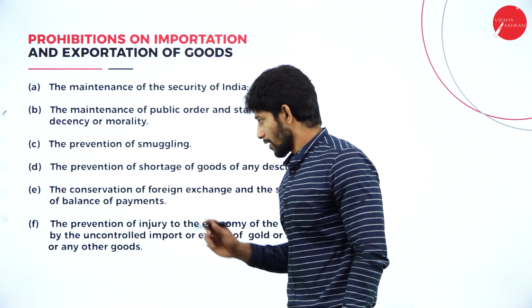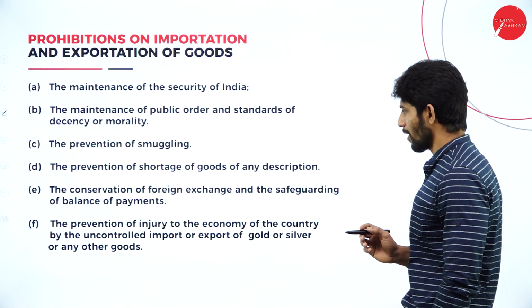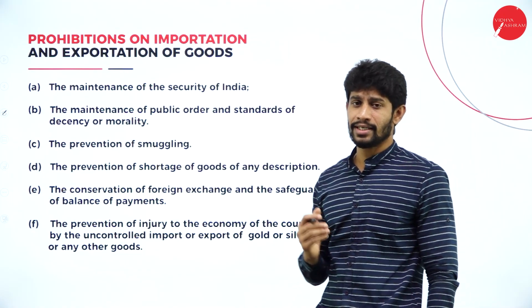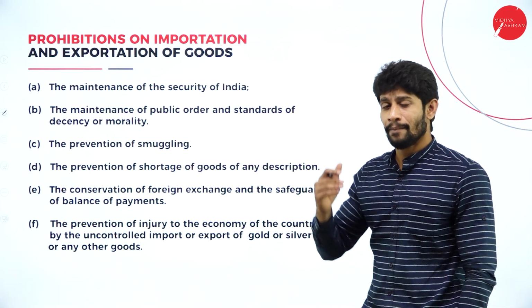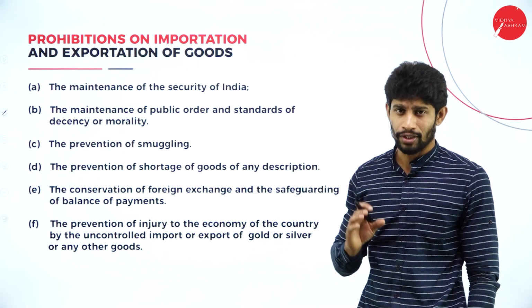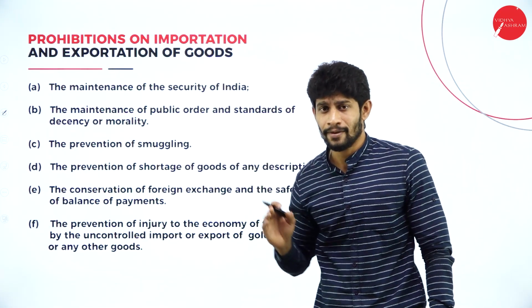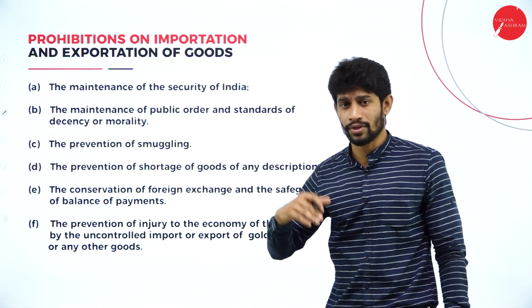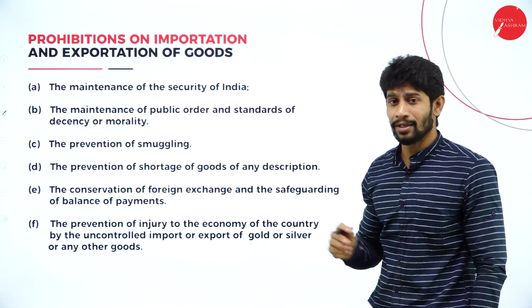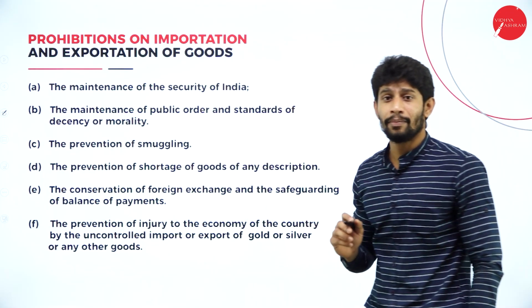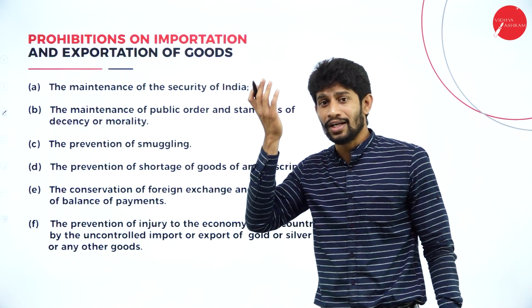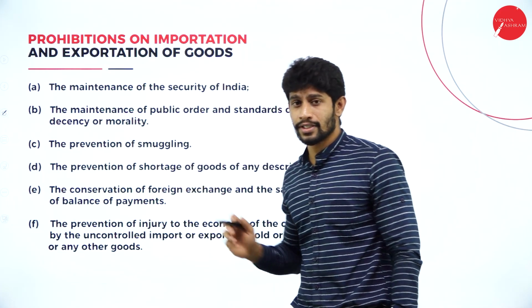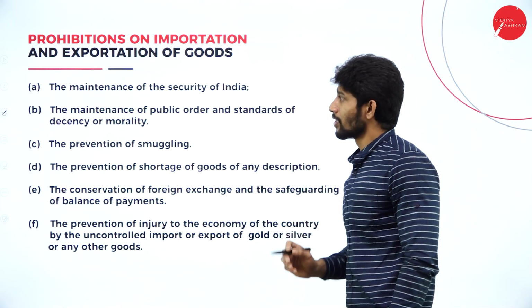Next one, the conservation of foreign exchange and the safeguarding of balance of payment. In order to conserve foreign currency and to safeguard the balance of payment, importation and exportation are prohibited. If we liberalize the law to export whatever goods and services they want to export, then it is not possible to safeguard the balance of payment, and then our country's currency value will be affected. So that is why, to safeguard the balance of payment and to conserve foreign currency, they prohibited